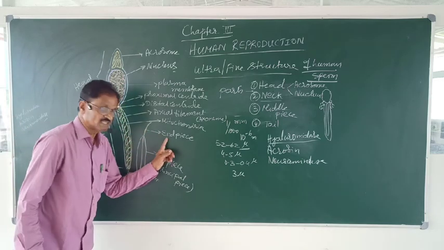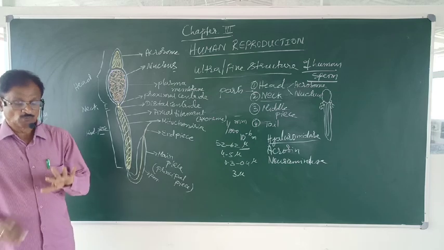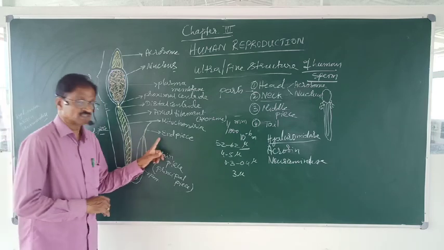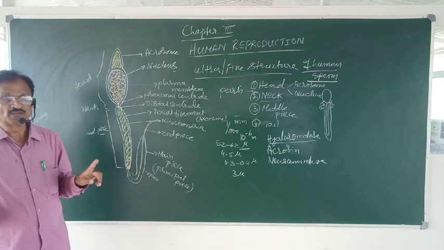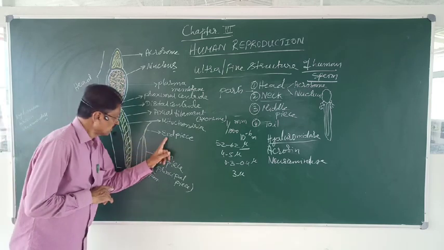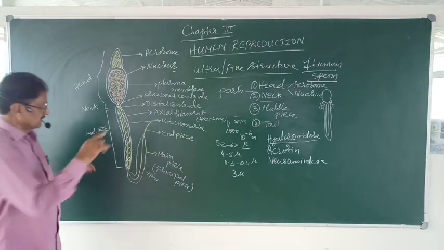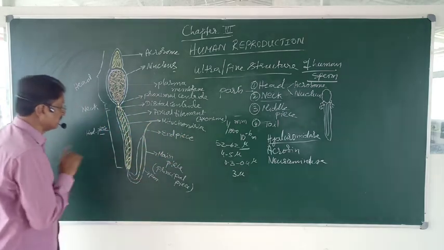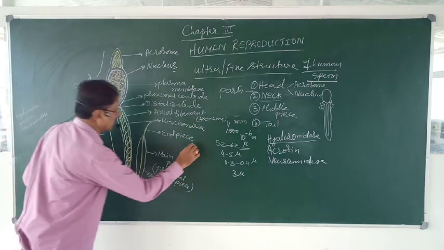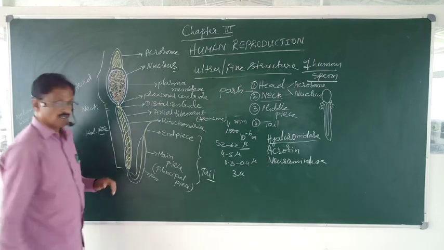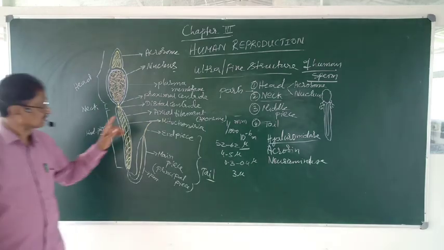Whereas the end piece is the one which contains only a naked axial filament. That means it has no envelope at all. Only the axial filament or axoneme is seen. This end piece and the main piece together are called the tail region, which is the longest part of the sperm.